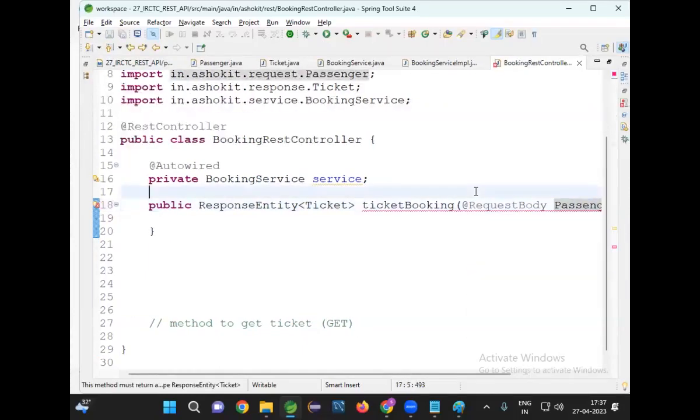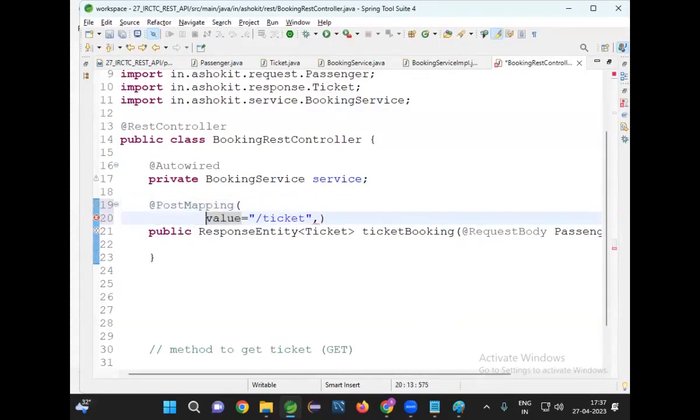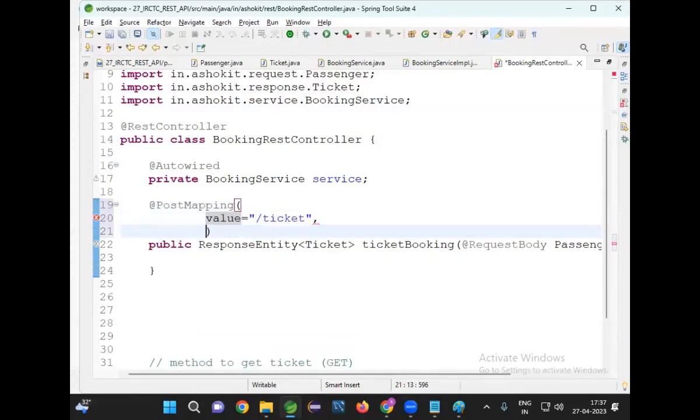Now let me map this method to the post request. PostMapping, value is equal to slash ticket. Value is equal to slash ticket. Now it is going to consume the data and it will provide the data, produce the data. Consumes is required and produces is also required.